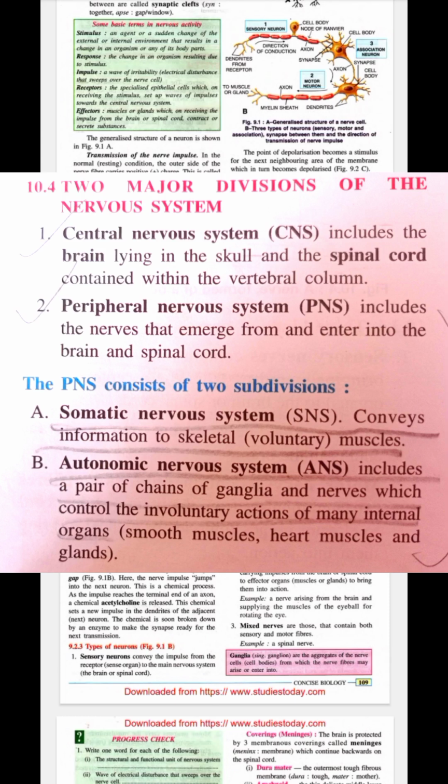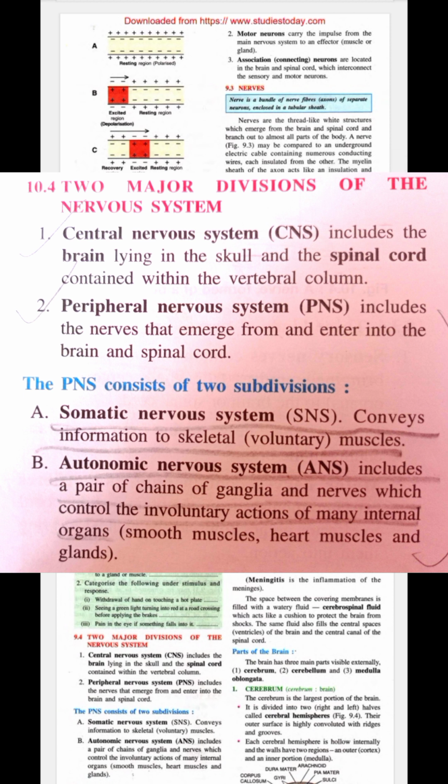So now we are going to learn about two major divisions of our nervous system. This is the time from where the actual chapter begins. So there are two parts of the nervous system. One is called the central nervous system and the other is called the peripheral nervous system, CNS and PNS.